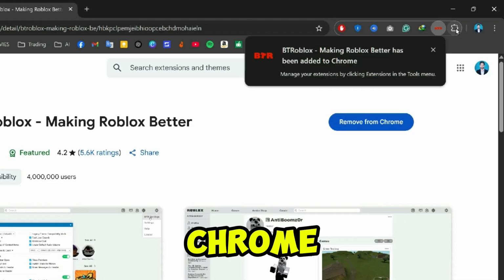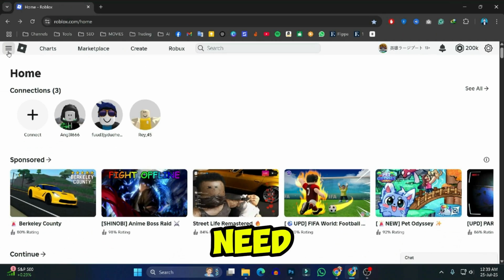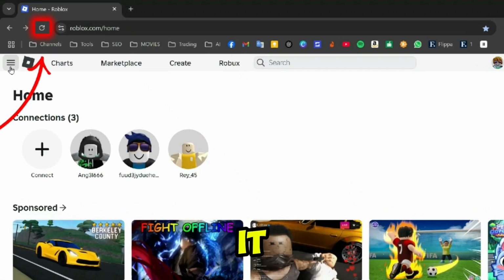After adding it to Chrome, you can click on that puzzle icon and simply pin it from here. After pinning it, you need to open Roblox again. Simply refresh it from the left top side.